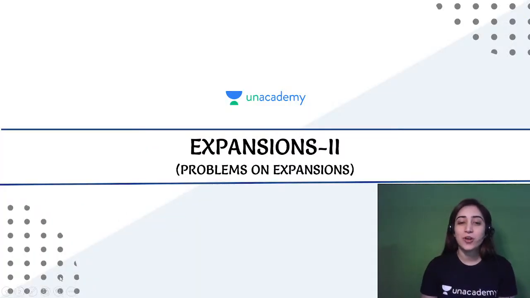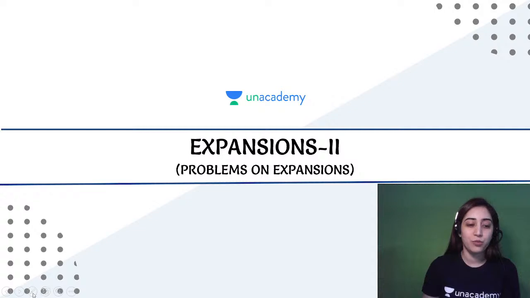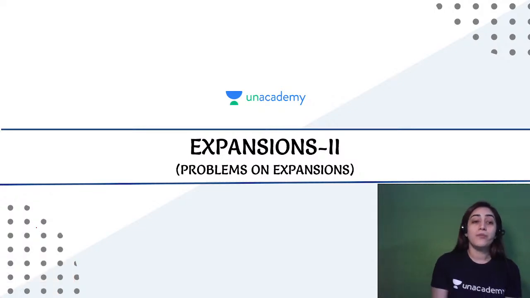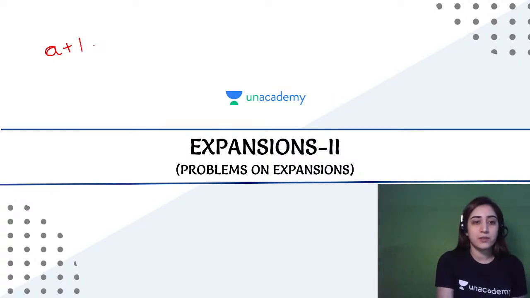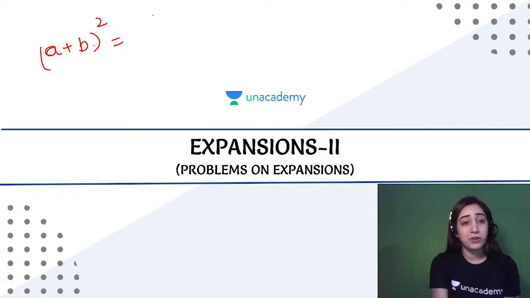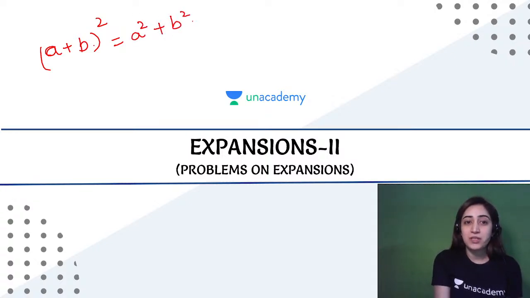All right, so let's start our topic, which says expansion number 2. Before that, I just mentioned as before as well, we have already done these types of expansion, that says a plus b whole square. Just a second, I don't know what happened to my pen. Yeah, it's finally worked. So we have done a plus b whole square. Any one of you who remember what does a plus b whole square stand for? Yes, a square plus b square plus 2ab. Yes, we have done this.